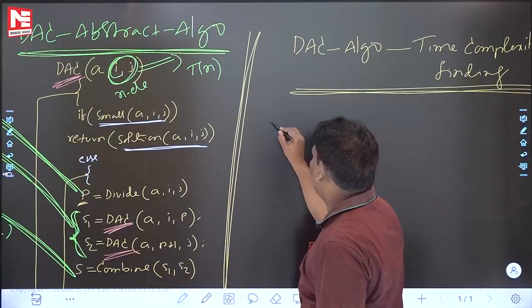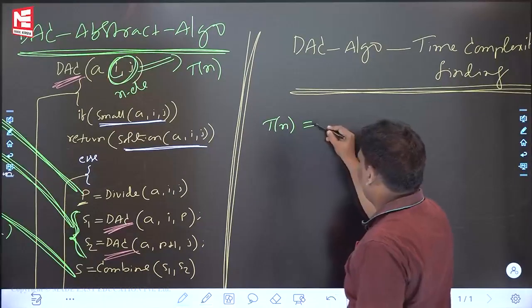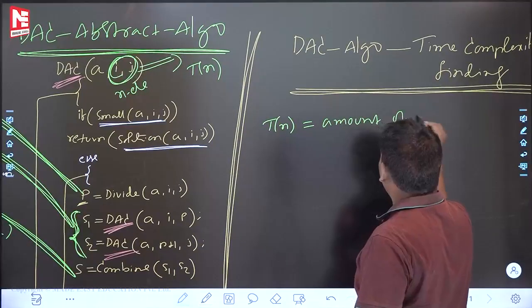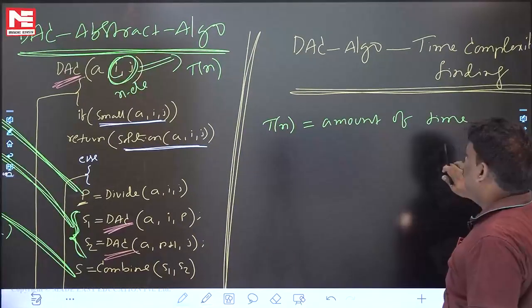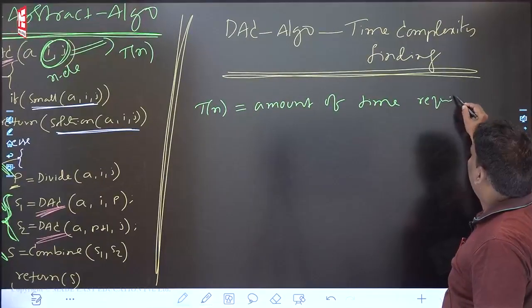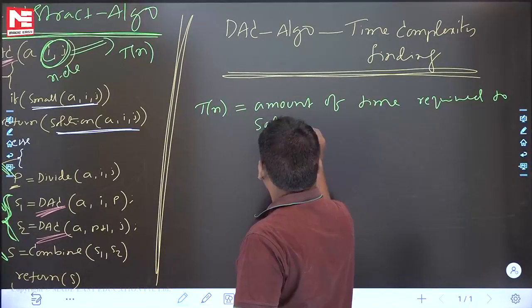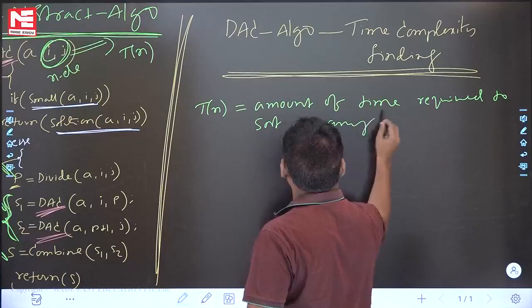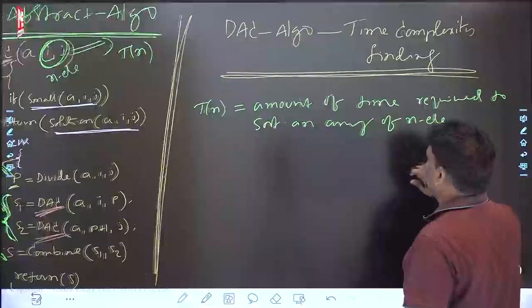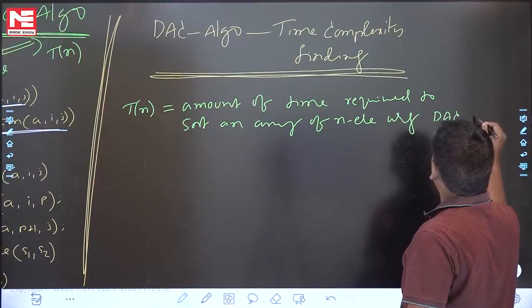Now I am writing. T(n) is equal to the amount of time required to sort an array of n elements using DAC algorithm.